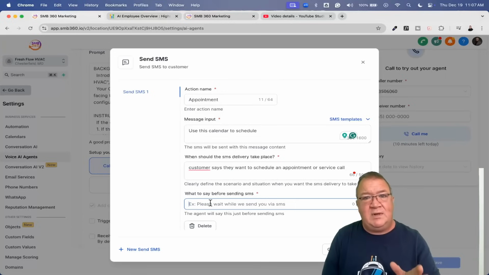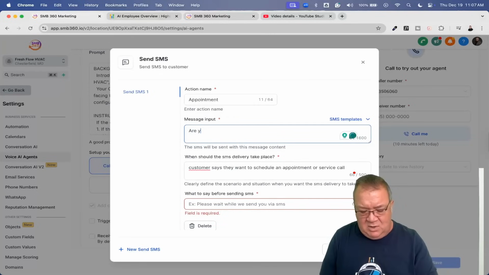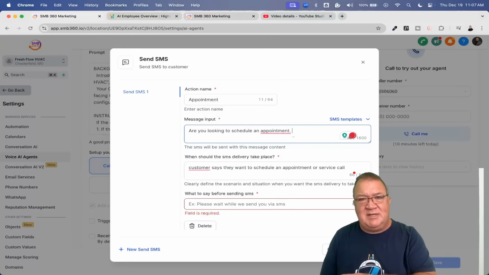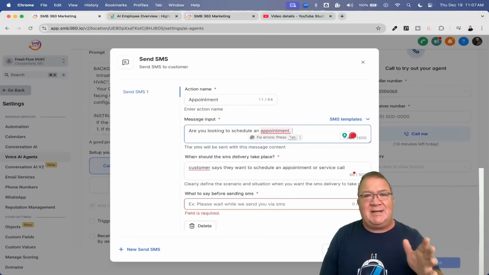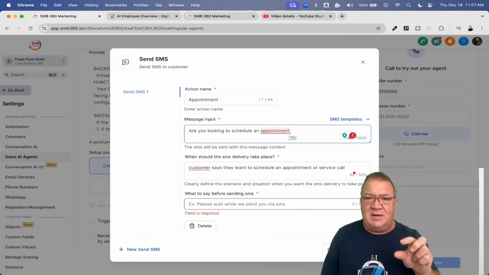So when that SMS message gets sent out to the customer, in real time, they can simply come back and reply. Let's just say, I didn't have this prepared, but you could say, are you looking to schedule an appointment? And then send them an SMS message. When that SMS message comes back, you can now have the conversational AI bot monitoring the SMS channel for that particular number. And then when that comes in, the conversation AI bot can pick up and use the AI bot there to get the appointment scheduled and things like that.